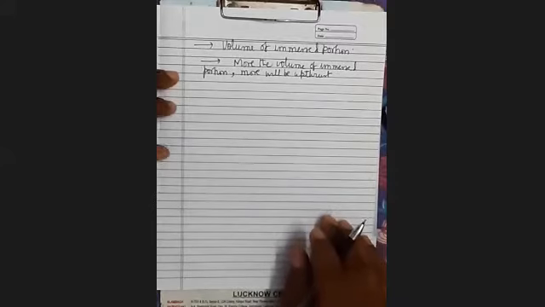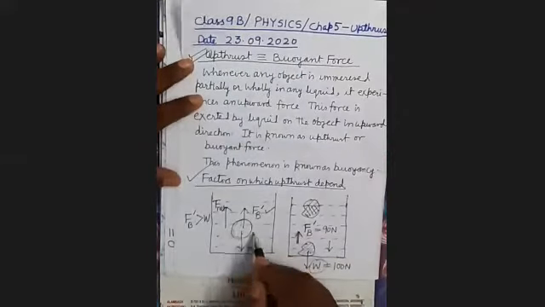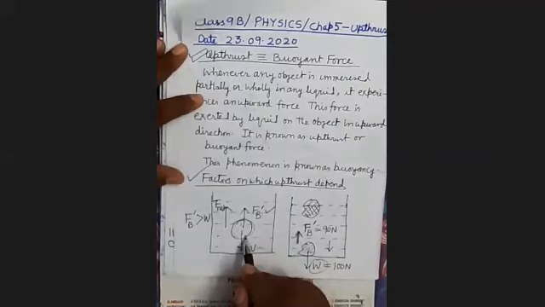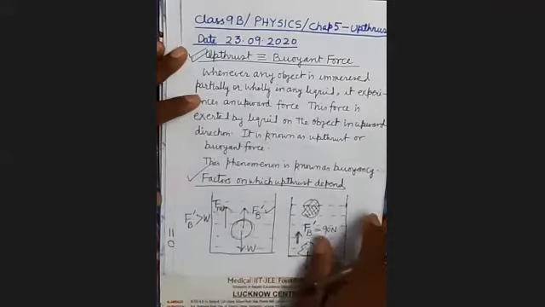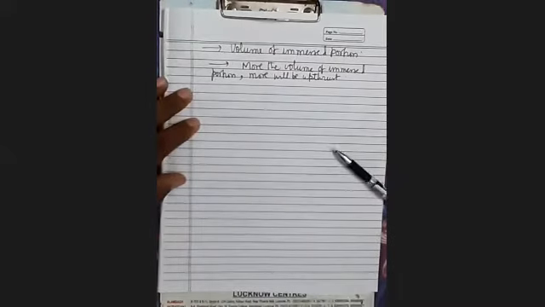So more the volume of immersed portion, more will be the upthrust. Is it clear? Maximum upthrust will be exerted when the body is completely immersed. When it is completely immersed, there will be the maximum upthrust.